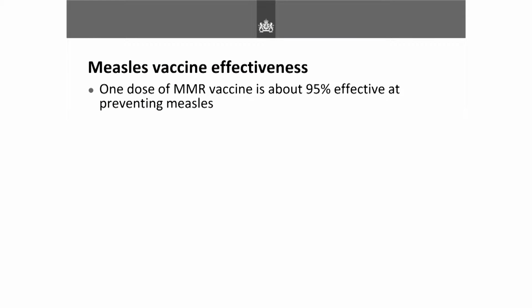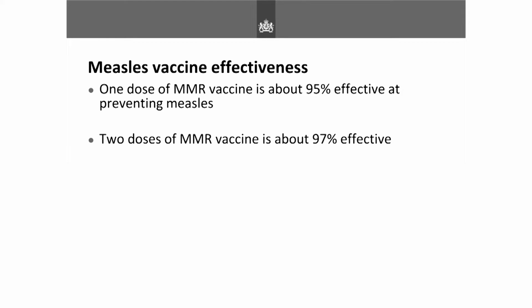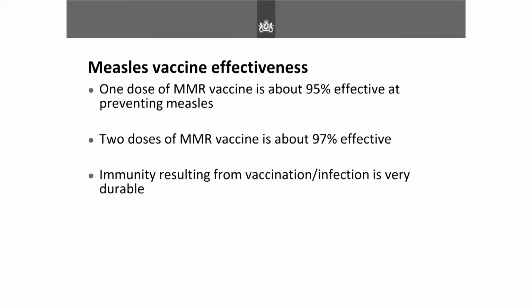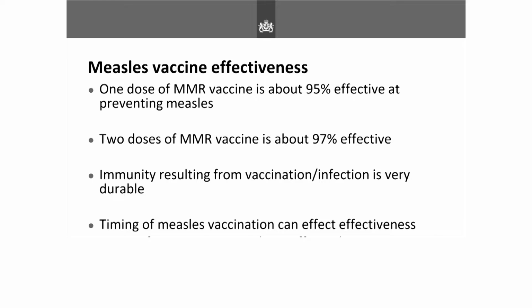The effectiveness of the vaccine is very good. One dose of a measles-containing vaccine is around 95% effective, and 2 doses are 97% effective. And the immunity from these vaccines is very good, whether you're vaccinated or whether you get natural infection. And this is important because then it prevents reinfection.